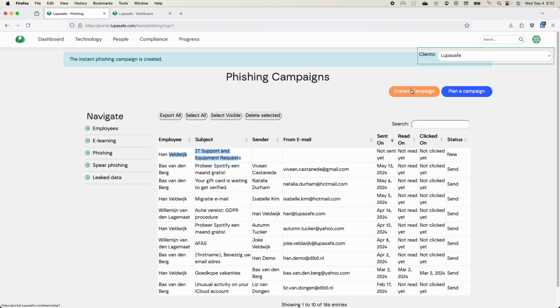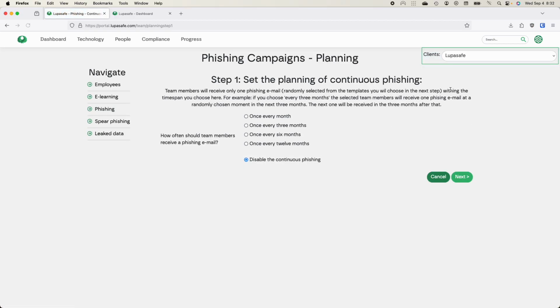Now you see here buttons. This was an instant campaign. You can also plan a campaign. That means that all the employees will receive a random phishing message once a month, once every 3 months, once every 6 months, or you disable it. When we do phishing, we never send out all the messages at once. There's always a randomized delay. We want to avoid a meeting where everyone has a pling, a little sound, and they all look at the phone at the same time, and they all had the same phishing message.